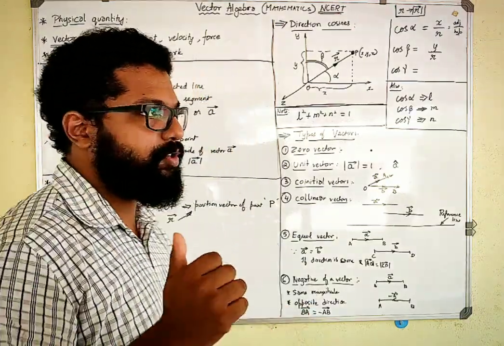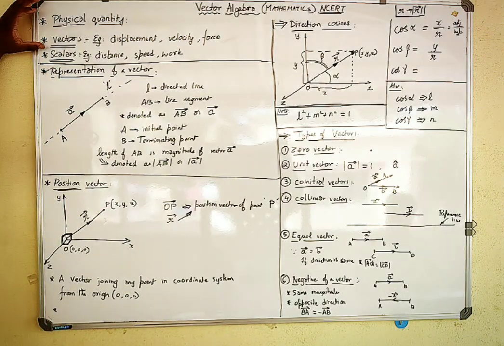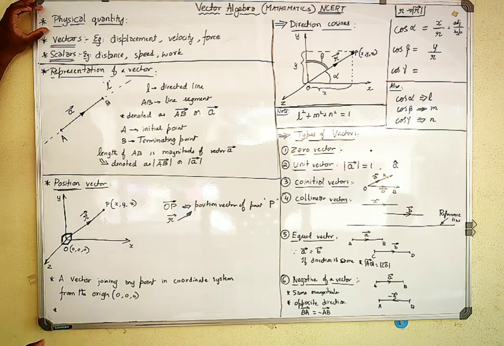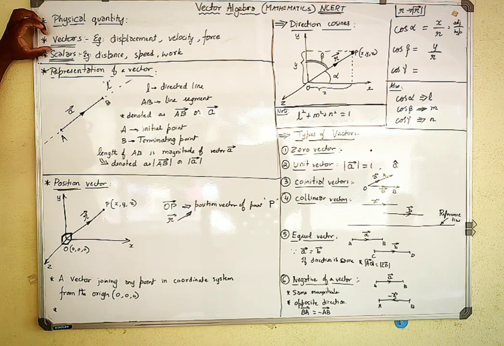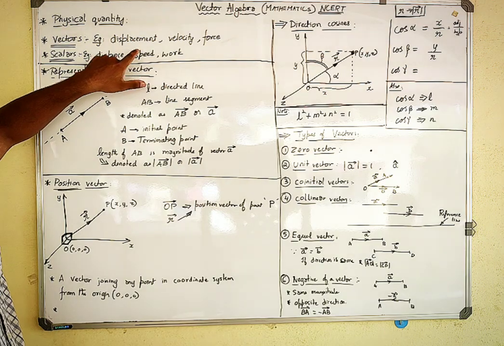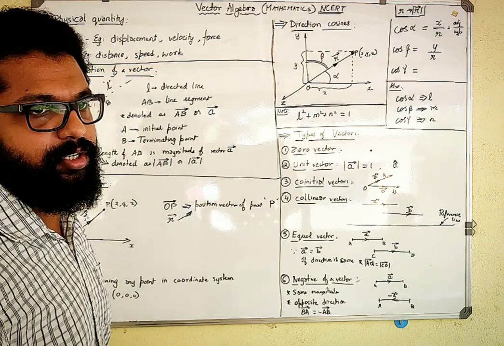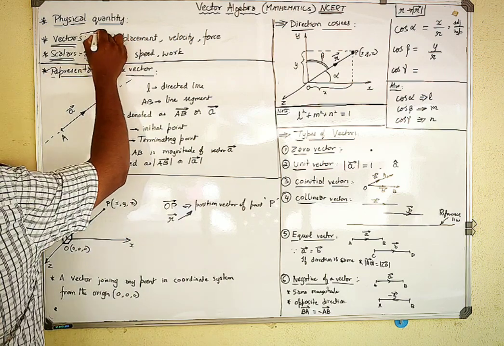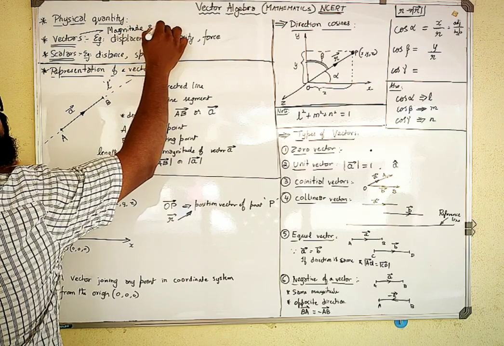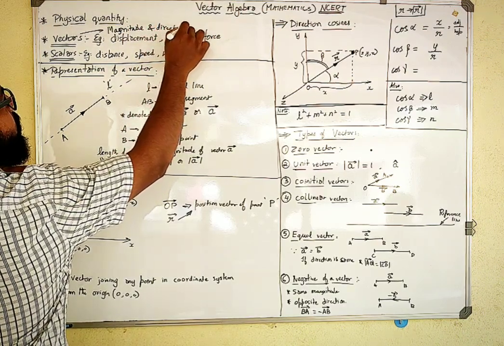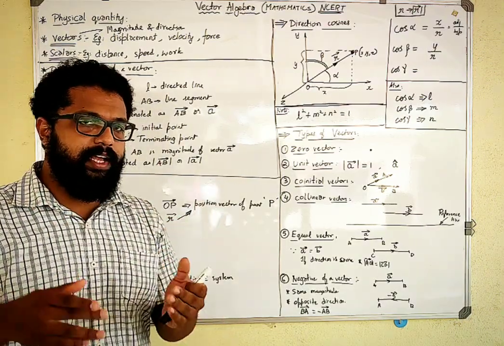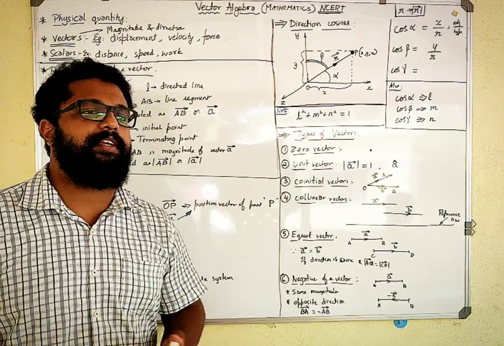So first of all, we should know that whenever it comes to the definition of vectors or scalars, the words physical quantity should be given no matter what. A vector is a physical quantity which has both magnitude as well as direction. Such a physical quantity which has a value as well as the direction in which it acts is called a vector quantity.